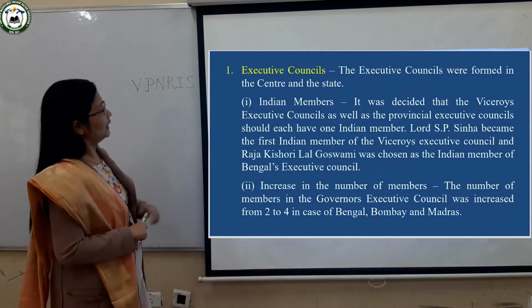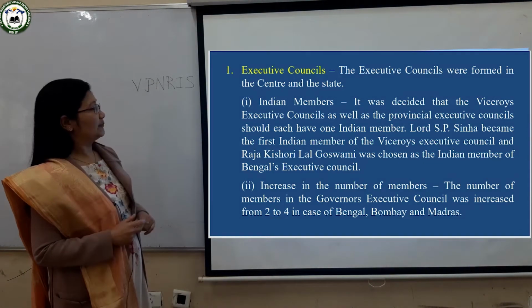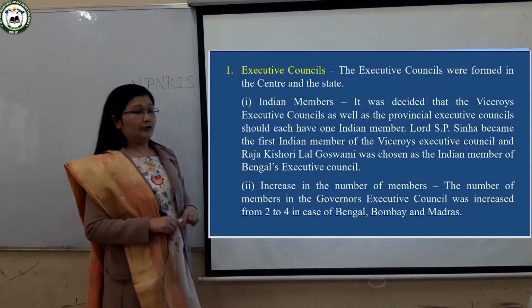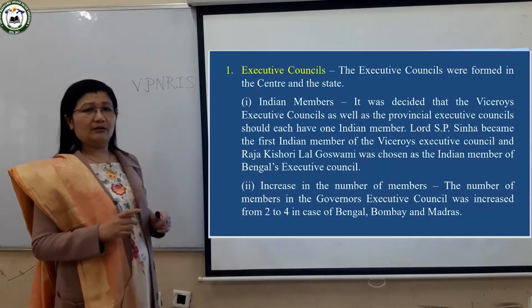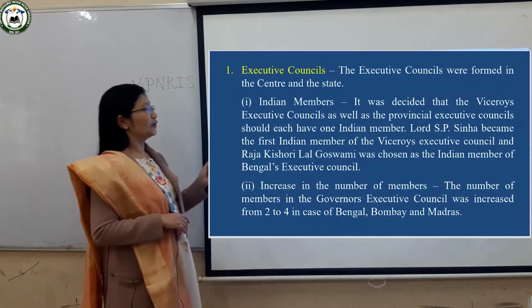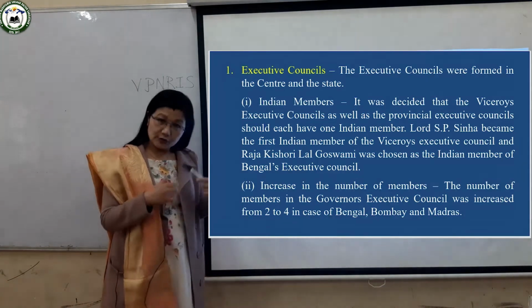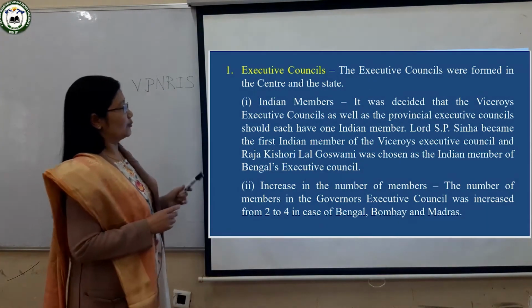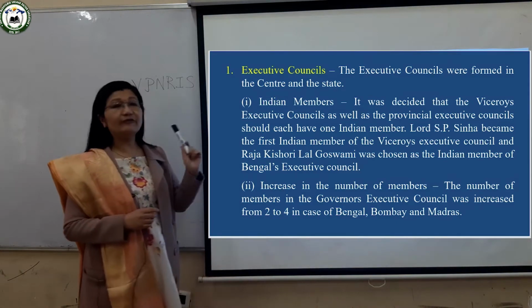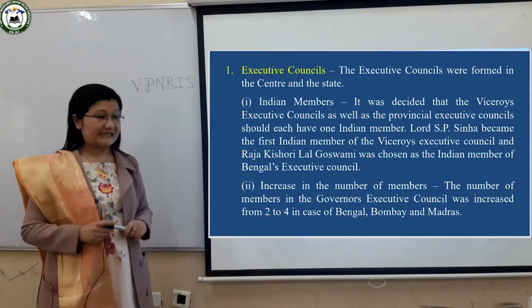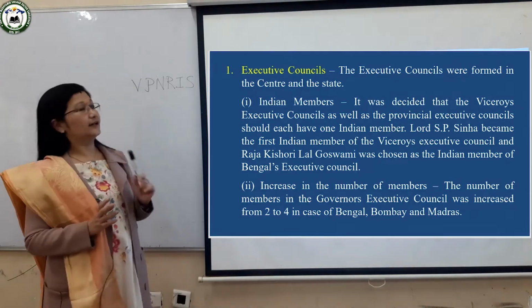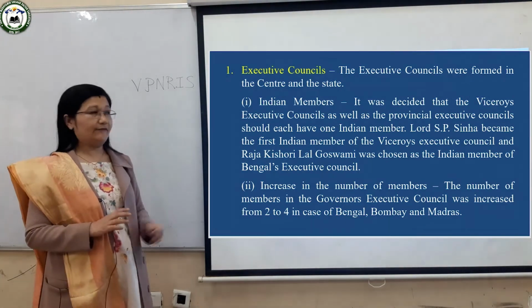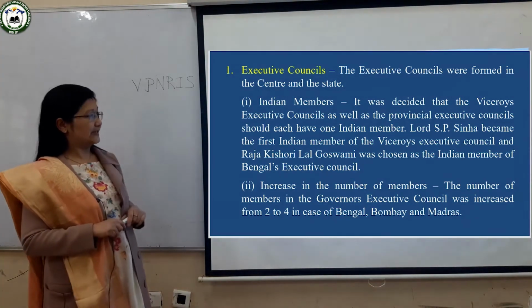In this Legislative Council, the numbers were increased. The duty of the legislature is to make laws, and before, in the old acts, the number of members was only 16. By this act the number increased from 16 to 60.